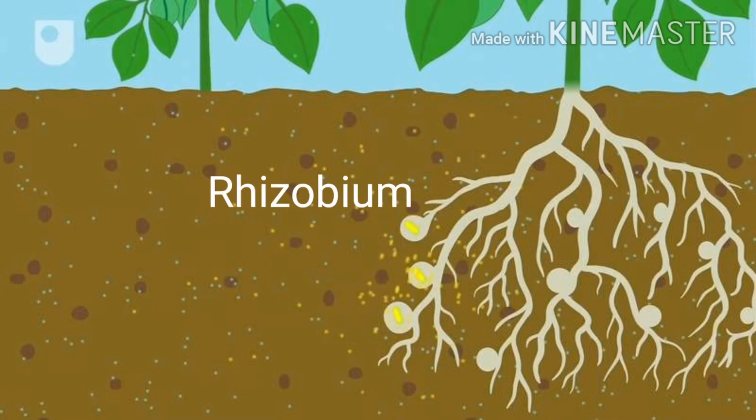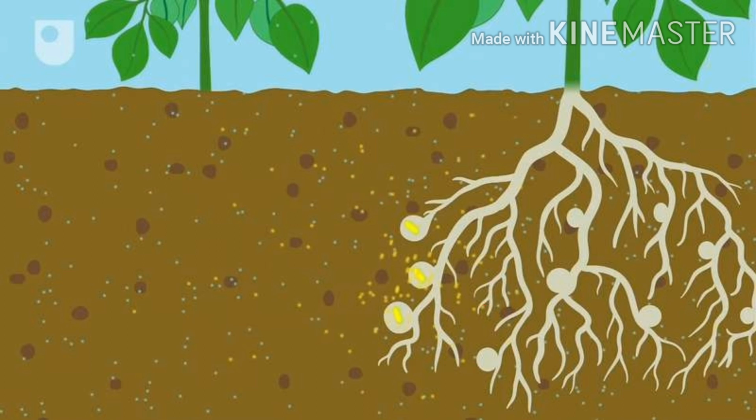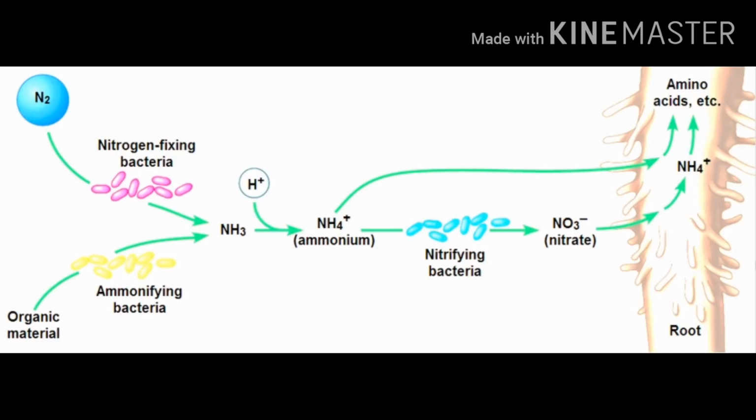The rhizobium and azotobacters, which are present in the root nodules of leguminous plants, fix the atmospheric nitrogen, that is, they convert it into nitrogen compounds. The plant absorbs these nitrogen compounds and utilizes them for the synthesis of protein. Nitrogen is a very important component of proteins and nucleic acids, and hence all living organisms participate in the nitrogen cycle.